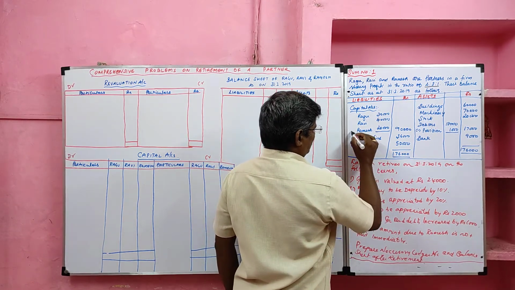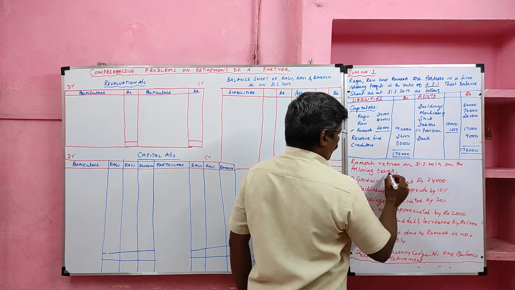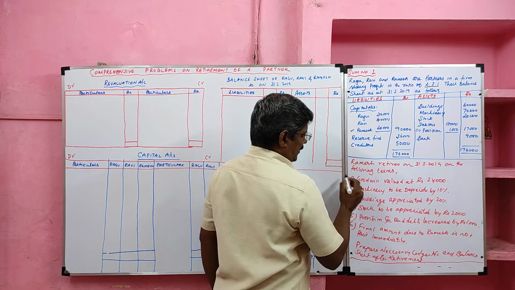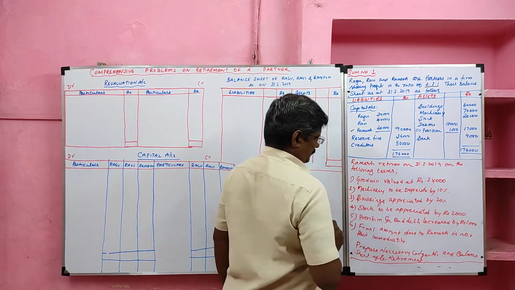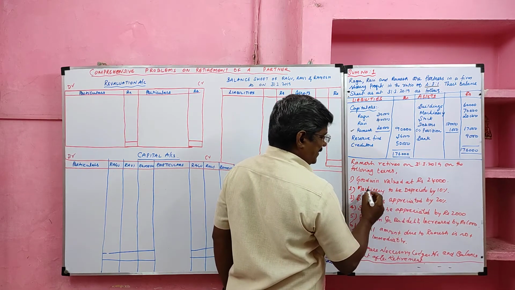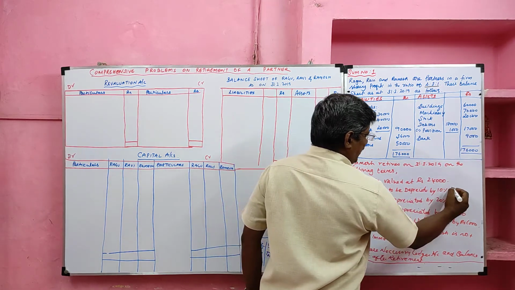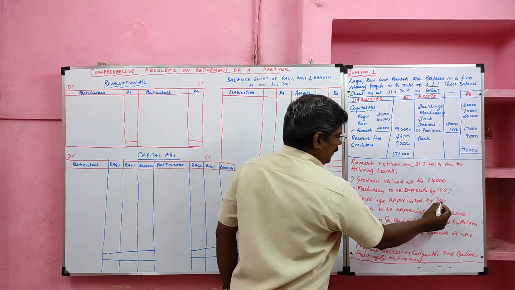Ramesh retires. Ramesh is retiring on 31st March 2019 on the following conditions. Condition number 1: goodwill valued at rupees 24,000. Machinery to be depreciated. Machinery is an asset, depreciated, so it is a loss item. Building appreciated by 20%.